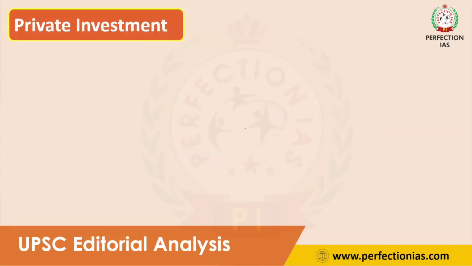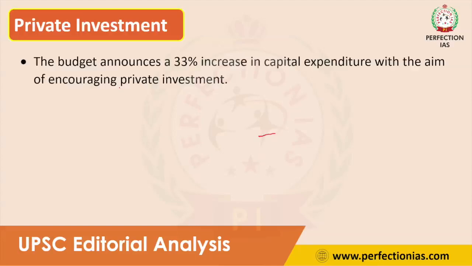And one more challenge is private investment. The main aim of increasing capital expenditure is to attract private investment. Whenever the government spends more on capital expenditure, the private sector also invests. The budget announced a 33 percent increase in capital expenditure with the aim of encouraging the private sector.